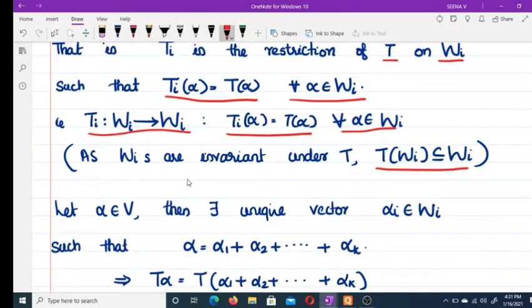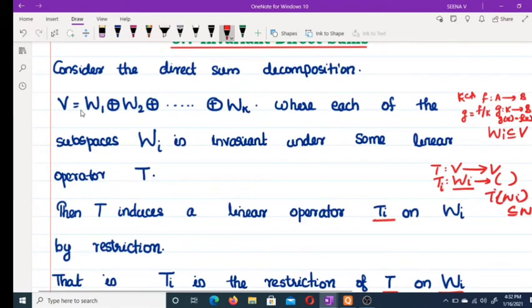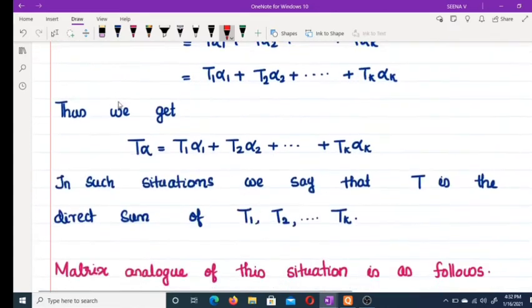Now let alpha belong to V. Then there exists a unique vector alpha i belonging to Wi such that alpha equals alpha 1 plus etc. plus alpha k. How? Because we assume that V equals the direct sum of these. Therefore, for each alpha belonging to V, you can write it as a sum of elements in W1, etc., Wk.